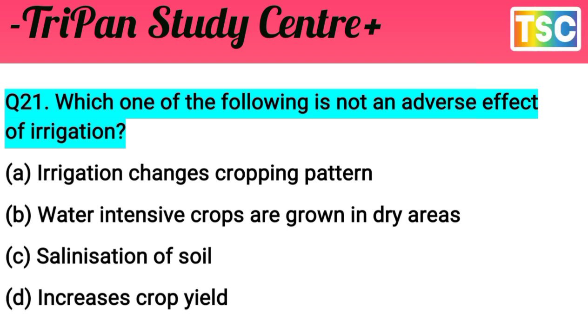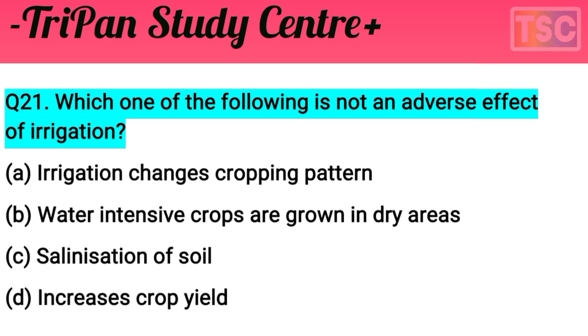That's important. The question here: which one of the following is not an adverse effect of irrigation?